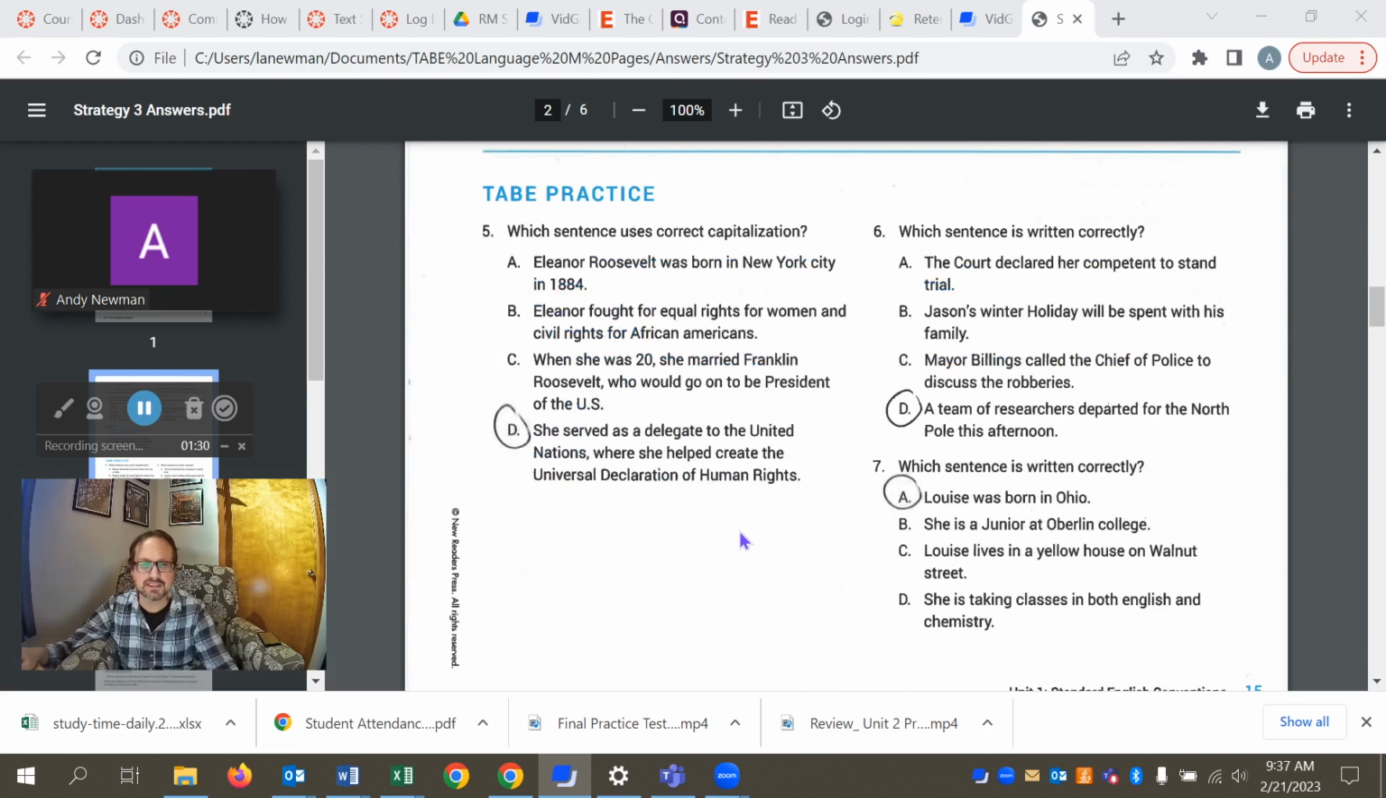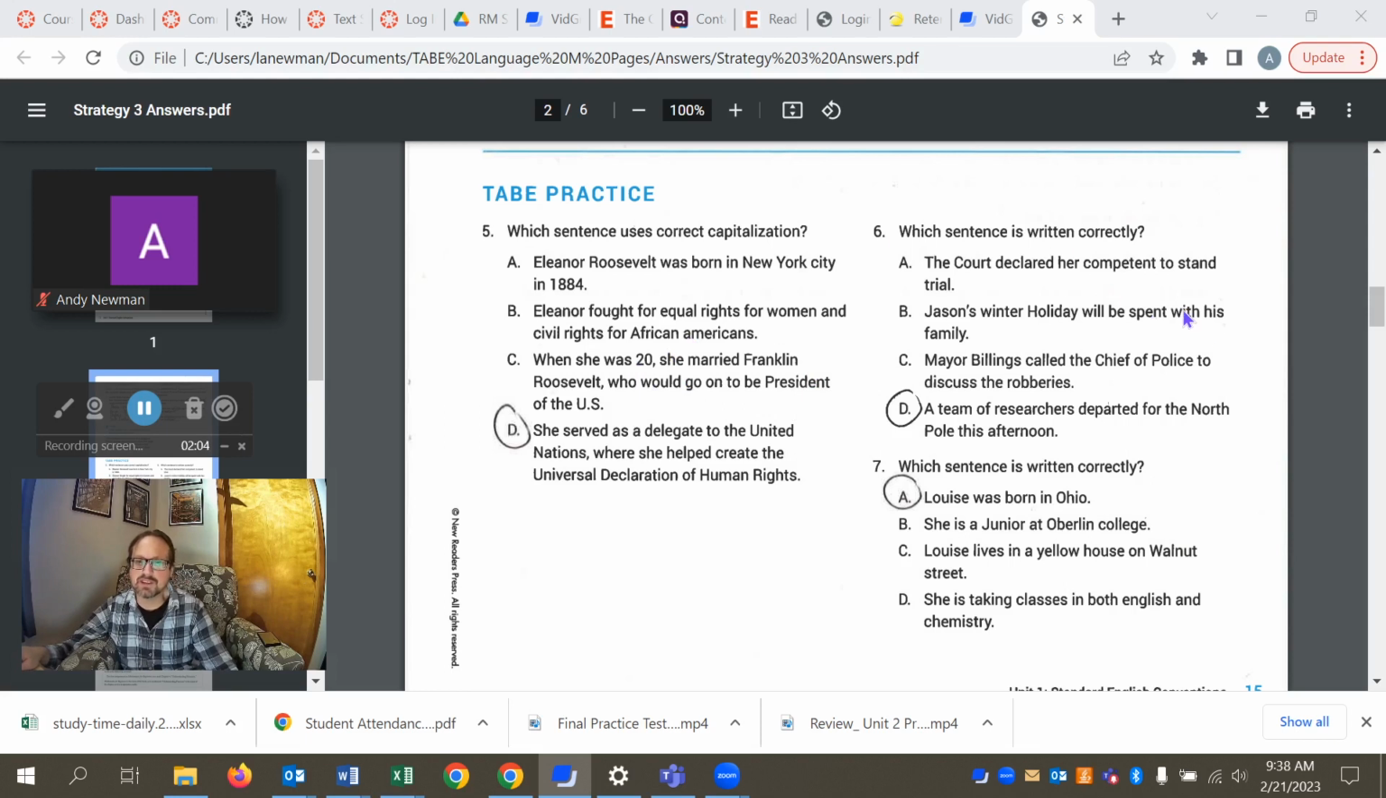Okay, number 5, which sentence uses correct capitalization? It's D. We have United Nations capitalized correctly along with the Universal Declaration of Human Rights. Note that we have the preposition not capitalized. That's part of it as well. Looks like in A, B, and C, we have things that are incorrectly capitalized, like city in New York City should be, Americans and African Americans should be, president in this context should not be.